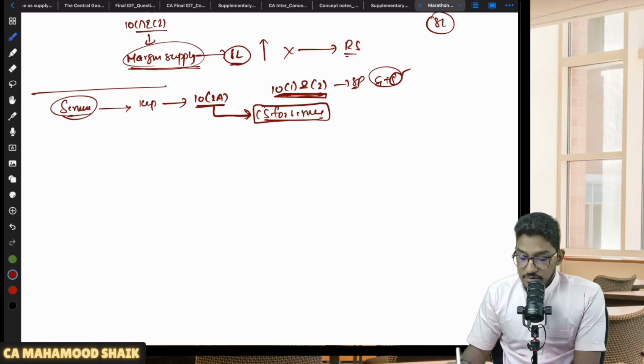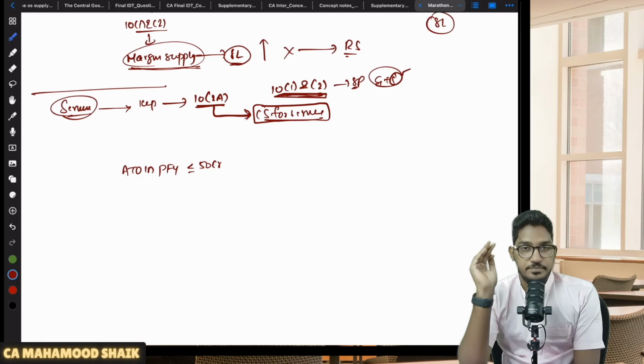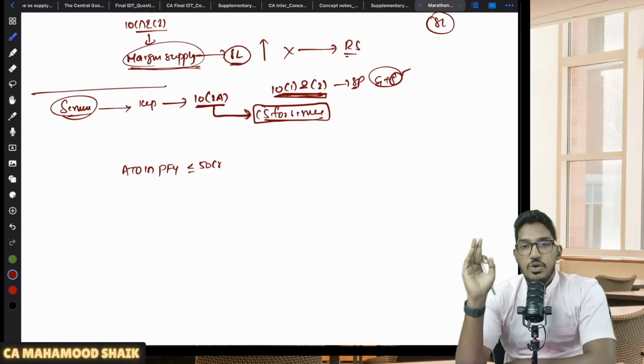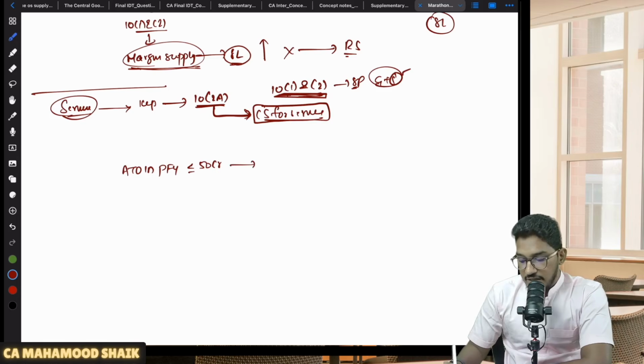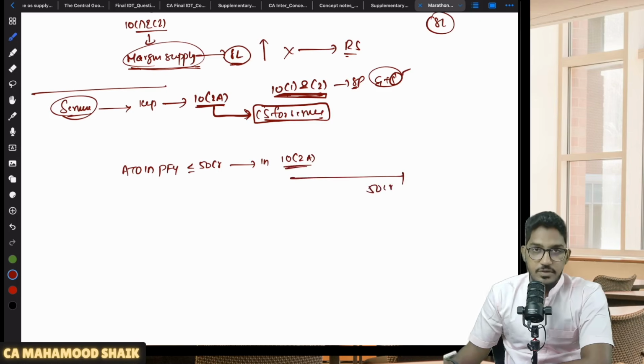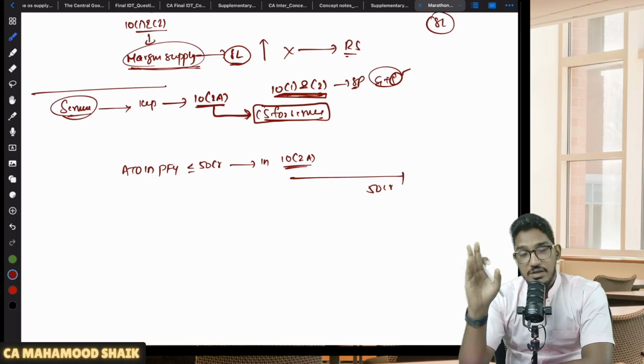Sir, which persons will become eligible for composition scheme under 10 subsection 2A? They say that if you are such a person whose aggregate turnover in the preceding financial year is less than or equal to 50 CR. If you are such a person whose aggregate turnover is less than or equal to 50 crores in the preceding financial year, then in the current year, you can opt for composition scheme under 10 subsection 2A up to a turnover of 50 crore rupees. This is mainly for service providers.